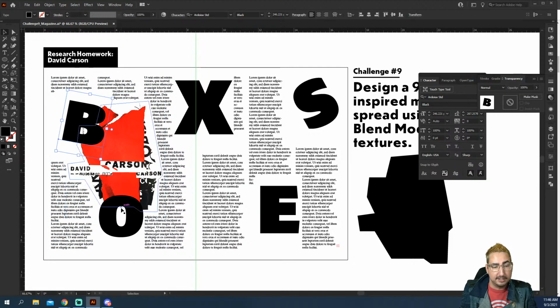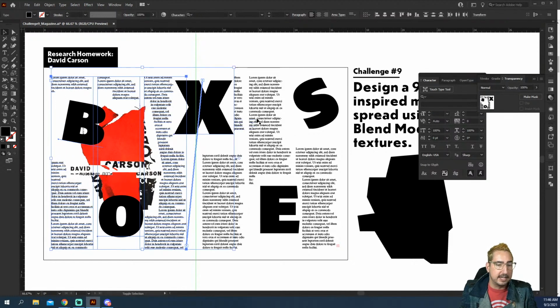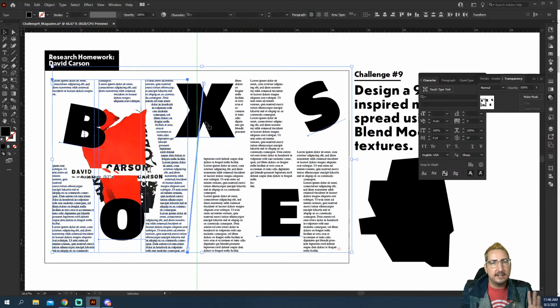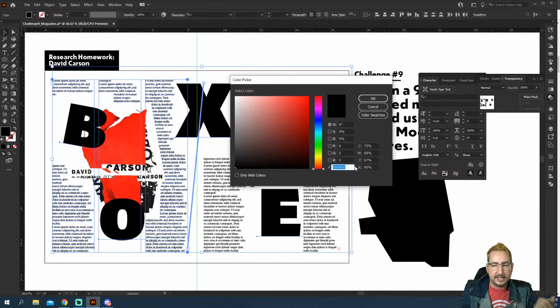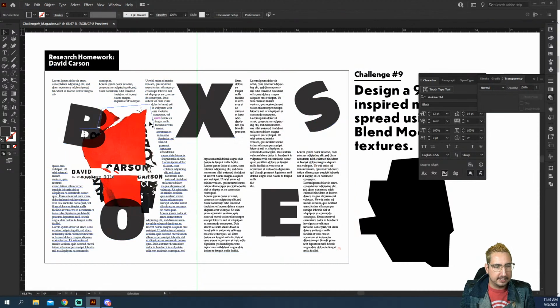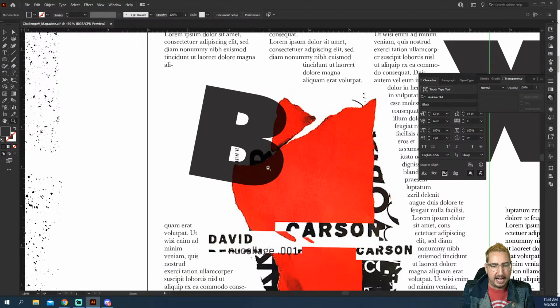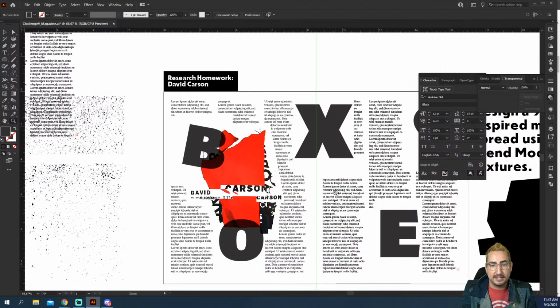And something that I like to do is when you're working with type, especially, or when you're working with something that is a blending mode of multiply, instead of making the letters full black 100%, I'll come over here and select everything and I'll change it to just maybe a 95% black. So that's going to make it a little bit gray. It will still kind of look black to us, but then we start to get these interesting overlaps, and you can really see what multiply is doing. It is pushing down so that it's causing some kind of transparency there.